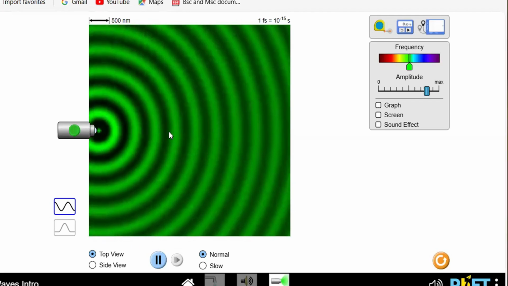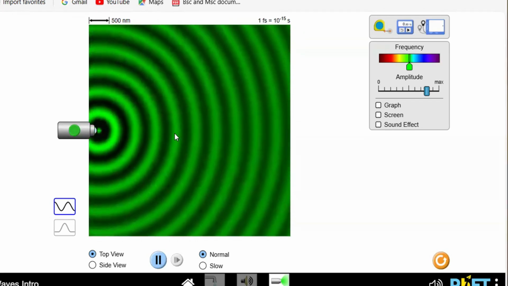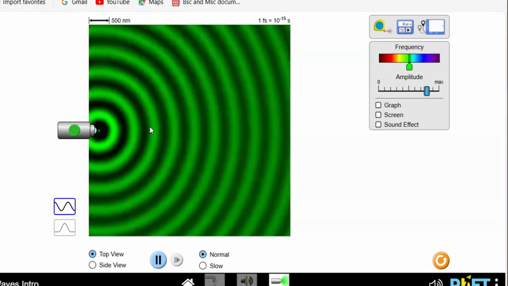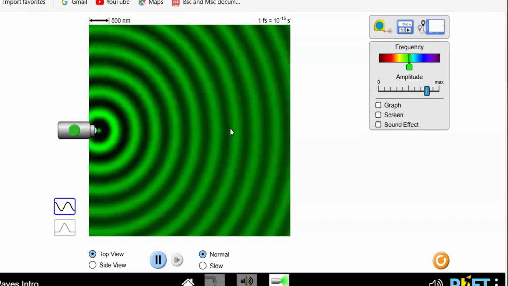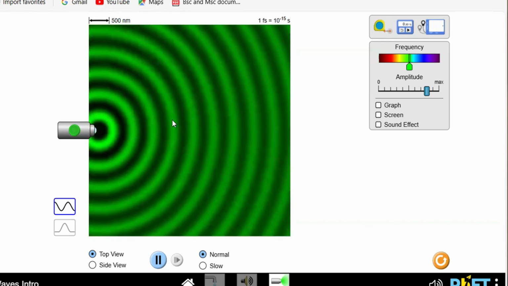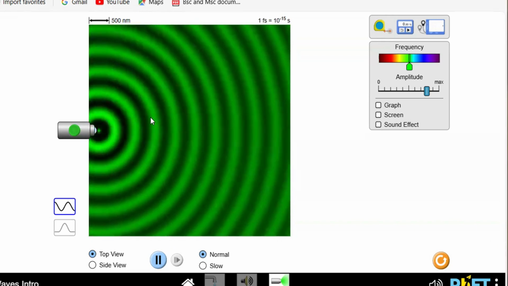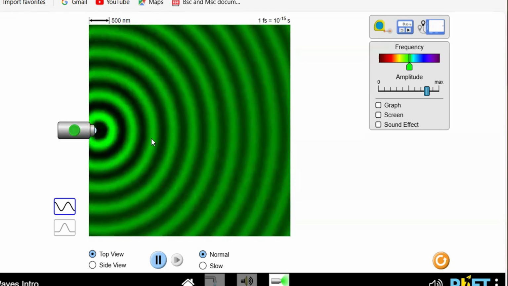A light wave can be described by wavefronts or by a ray diagram. A wavefront is simply defined as an imaginary surface that joins points on a wave that are in phase.